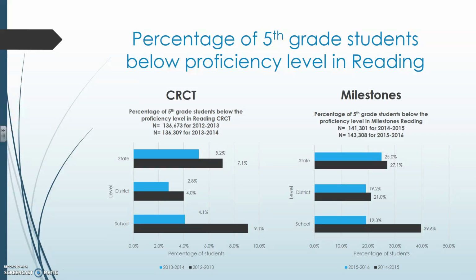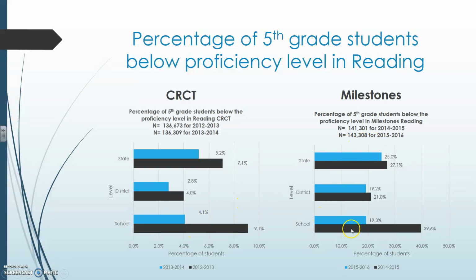Here's a graph of the percentage of 5th grade students below proficiency level in reading. For the CRCT, all levels did better in the 13-14 year since it has the least amount of students below proficiency. I'm going to concentrate on minor. We did much better that year, significantly better than the 12-13 academic year.